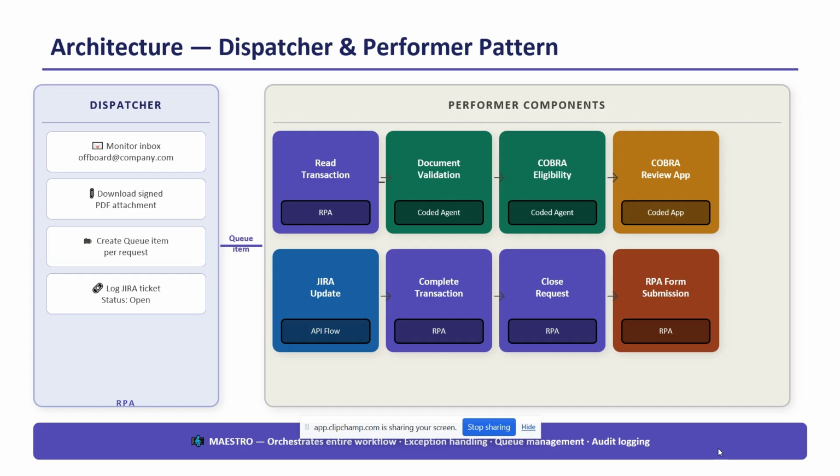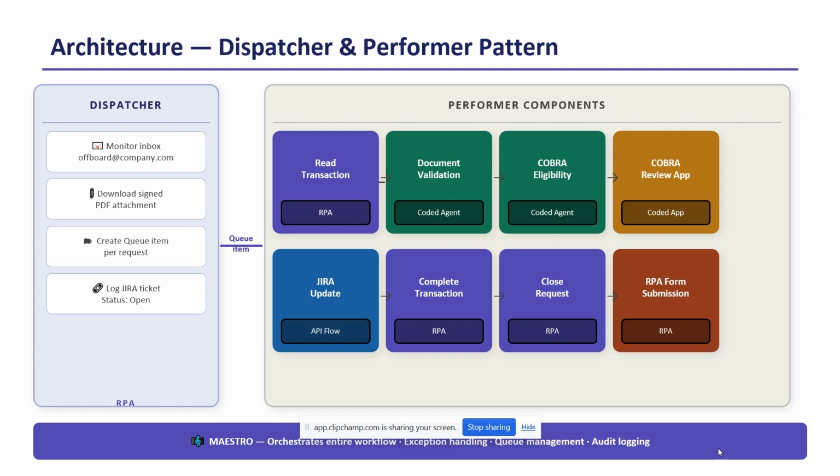Okay, and the Jira ticket. Throughout the process, the performer component is updating the Jira ticket. For example, after completing the document validation, the Jira ticket would be updated like: document validation is completed and COBRA eligibility check is in progress. So this kind of tracking we are doing in Jira, and completing the transaction.